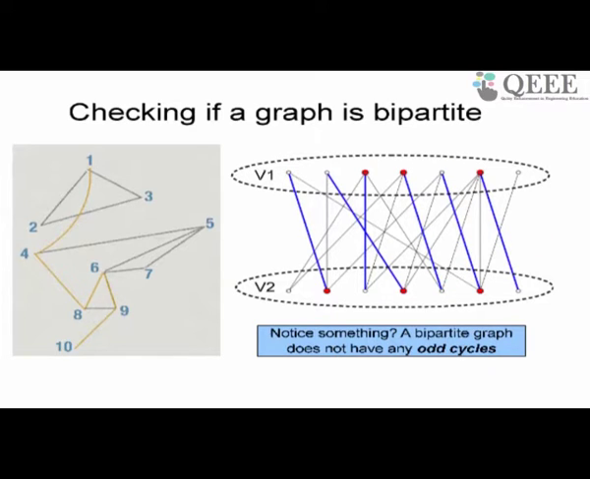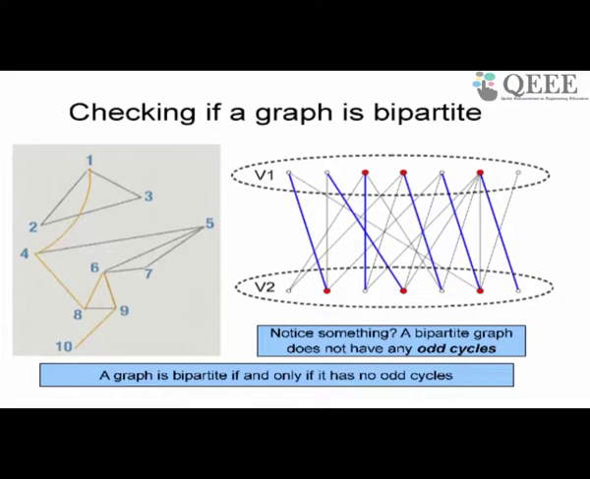But there is something that is more interesting, the converse, which is that if a graph does not have odd cycles, then that graph is bipartite. You can prove it.